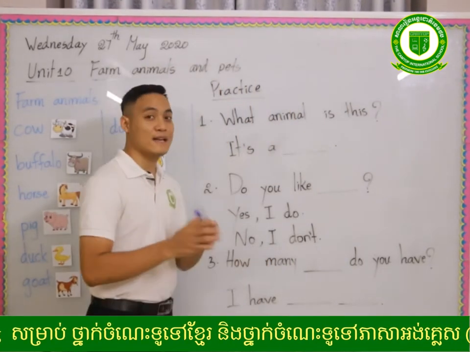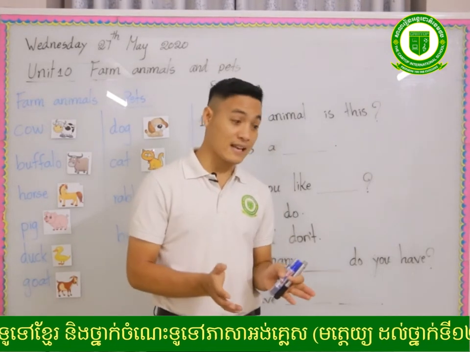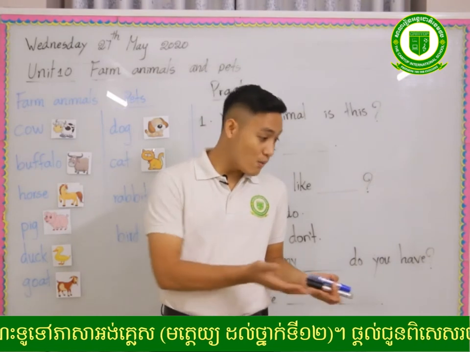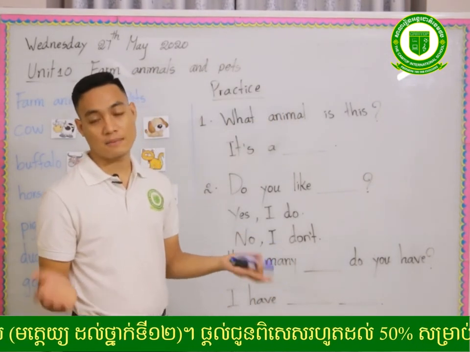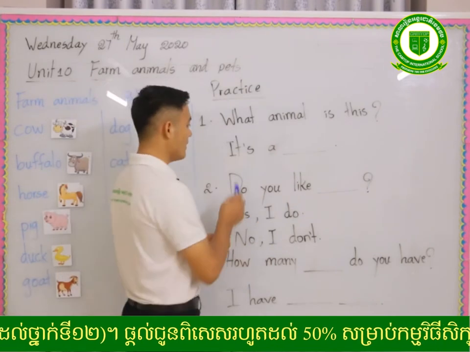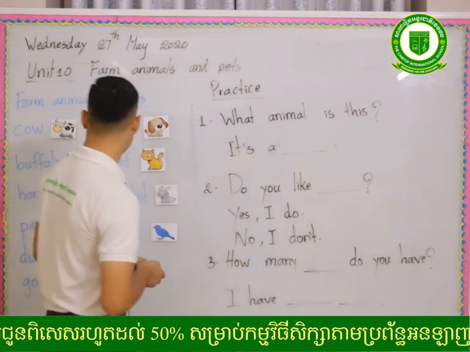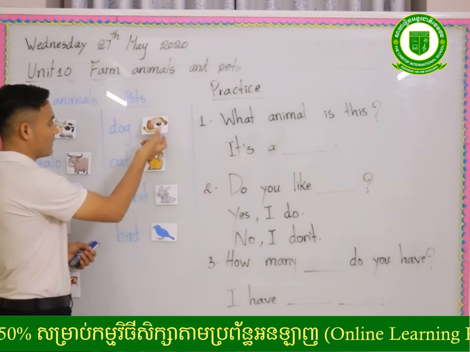Nice. So when you ask somebody about an animal you don't know, you can say, what animal is this? And then how do you answer if somebody asks you? It's a... For example, I will choose a pet here.